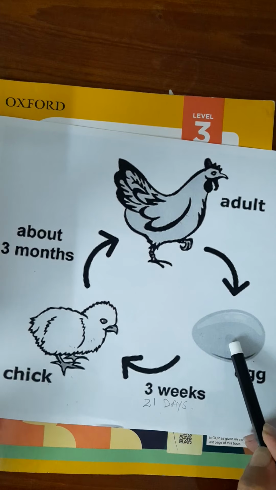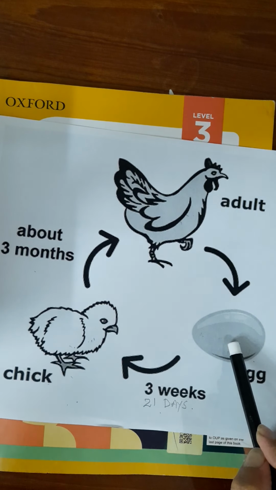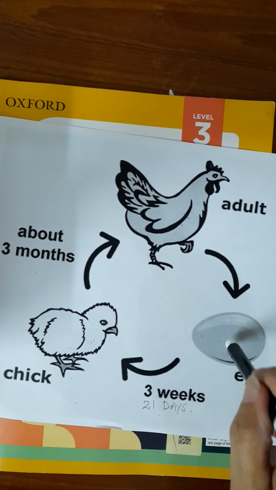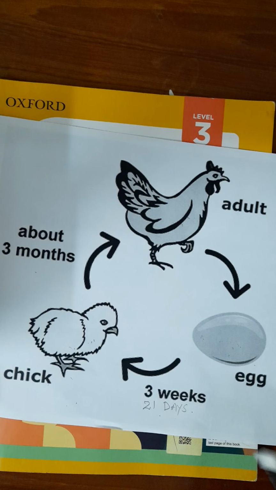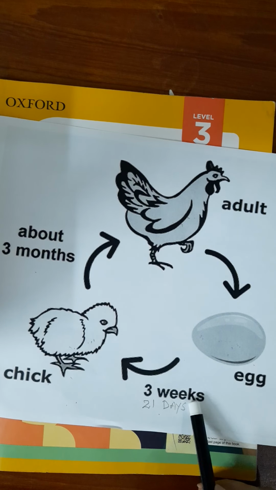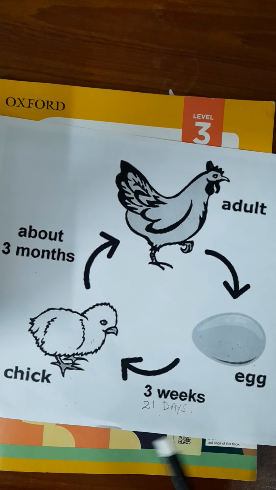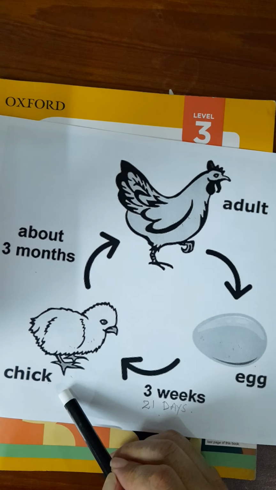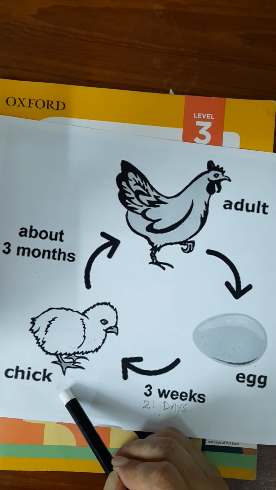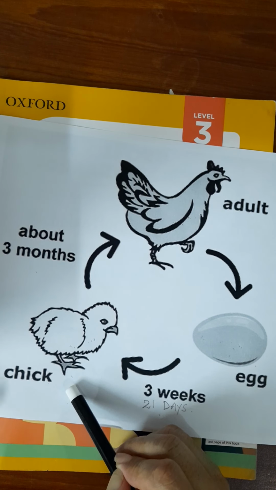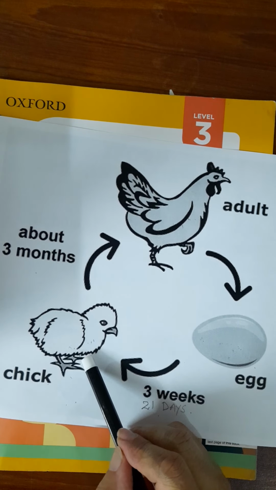Inside the egg there is a small baby embryo, you can call it a baby or an embryo. It starts growing, eating the yolk and the white of the egg. Then within 3 weeks, 3 weeks means 21 days, a small baby chick comes out of the egg. You know, the baby chick is bald and blind at that time. Bald means it has no feathers on it. And blind means it cannot see.